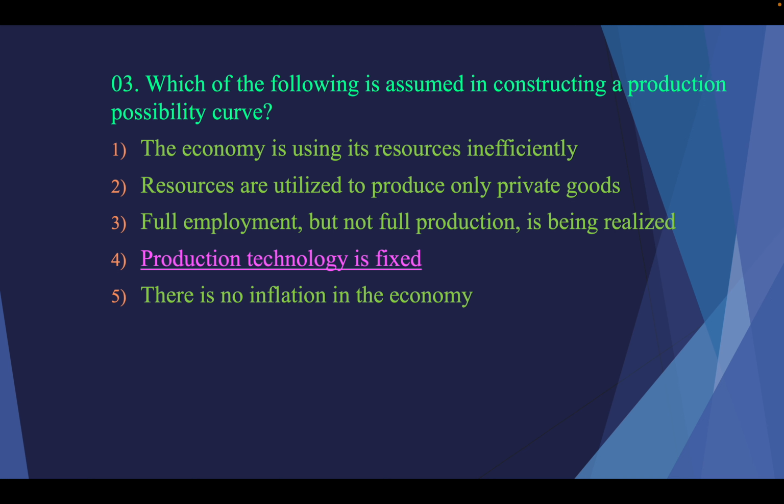Which one of the following is assumed in constructing a production possibility curve? Production technology is fixed. That is the answer. The economy is using its resources inefficiently? No, efficiently, on the PPC curve. Inefficiently, I told you, is within the PPC curve, at a point.